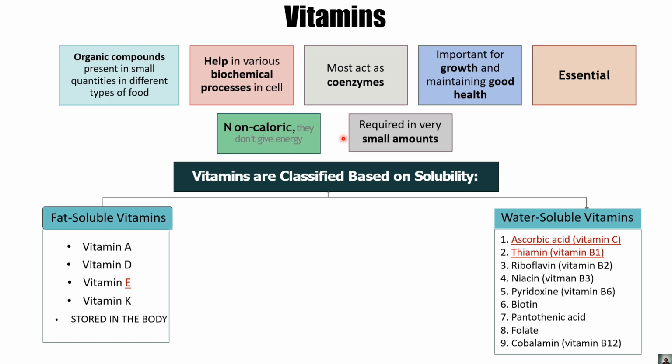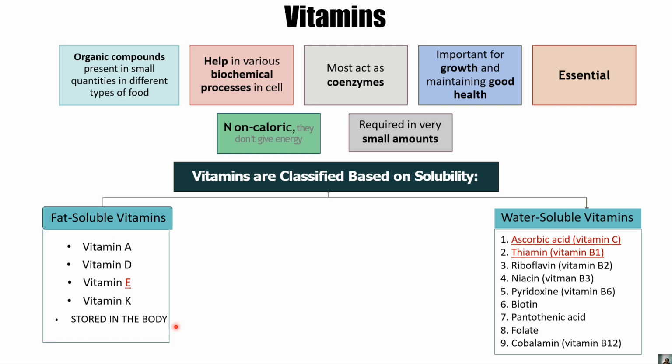So on the basis of the solubility, we will classify the vitamins, that is nothing but the fat soluble vitamins and water soluble vitamins. Fat soluble vitamins, which is containing ADKE, are stored in the body, okay, which is not excreted through our body. वो fat में solubilize होते हैं, that's why वो store होते हैं, that's why it causes the toxic effect.